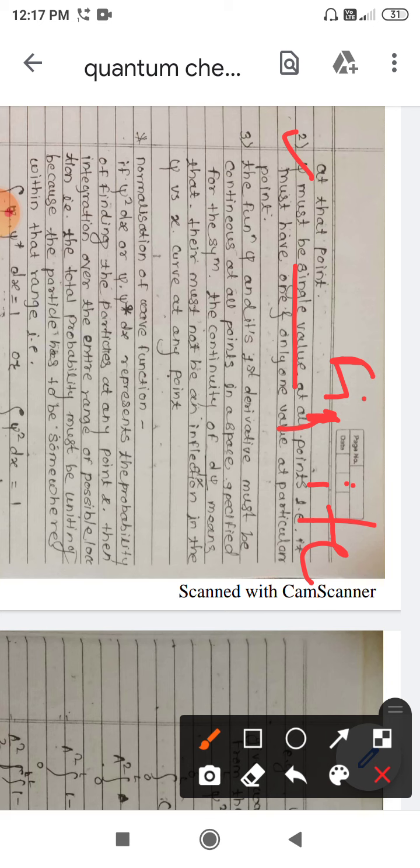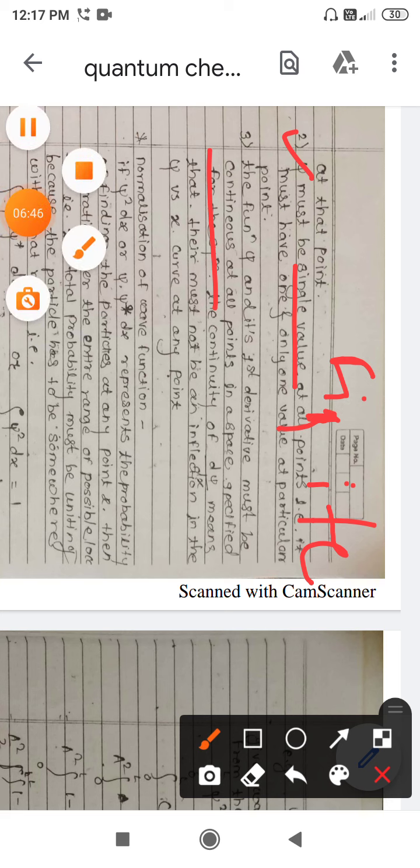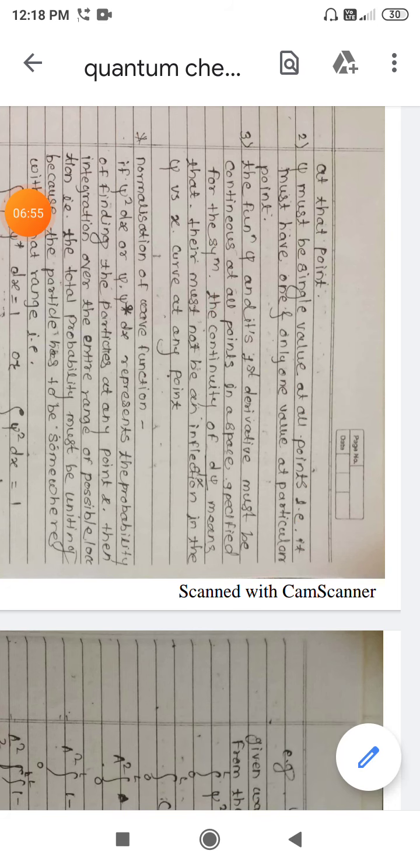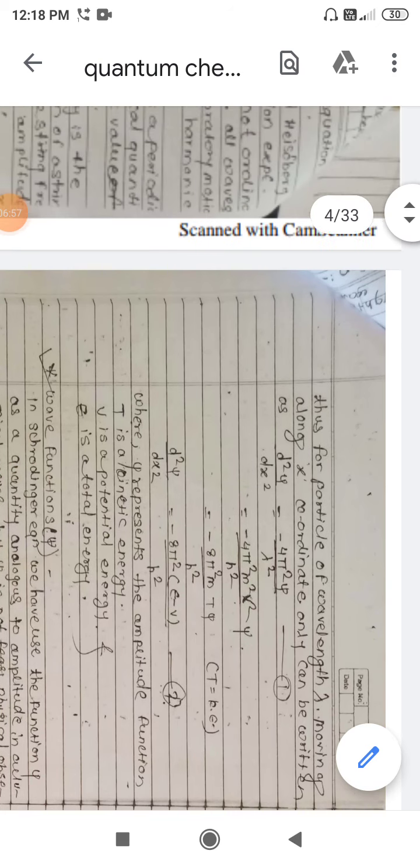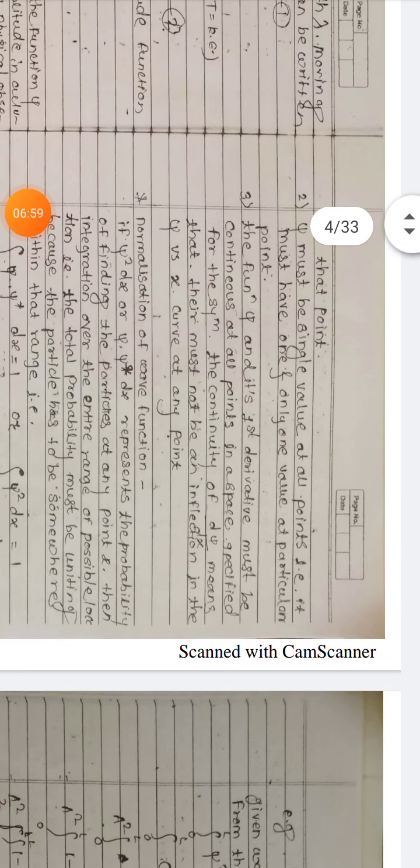And next, for the function psi, the first derivative must be continuous, or simply we can say that the given function should be a continuous function. So we'll try to see those conditions one by one. Consider one simple function, that is f of x simply is equal to x.